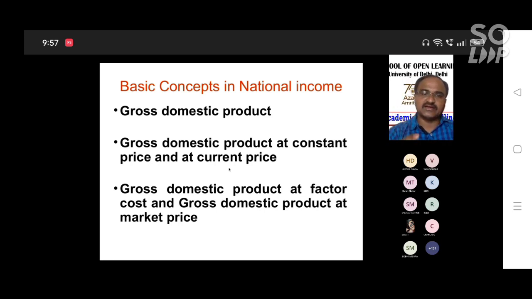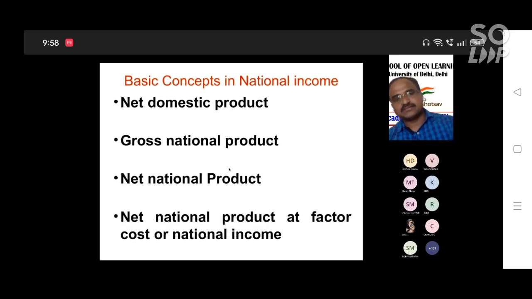So now you can look at the difference between factor cost and market price: IT minus subsidy. If you want to know GDP at market price, it equals C plus I plus G plus, right, IT minus subsidy. That is the market price. If we talk about gross domestic product at factor cost, it is GDP at market price minus IT plus subsidy. That is factor cost. This is the difference.